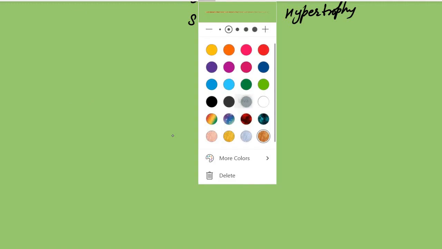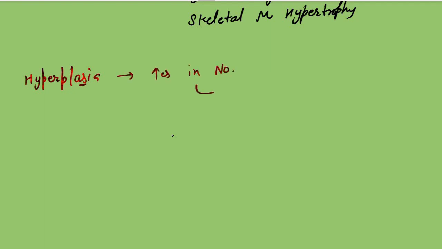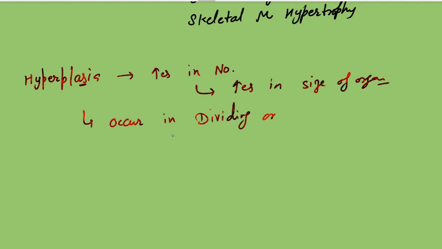So what about hyperplasia? For hyperplasia, remember: "plasia" refers to number. So there is an increase in the number, and an increase in number means an increase in the size of the organ. It occurs in dividing or proliferating cells. So if there are dividing or proliferating cells, it will lead to hyperplasia.